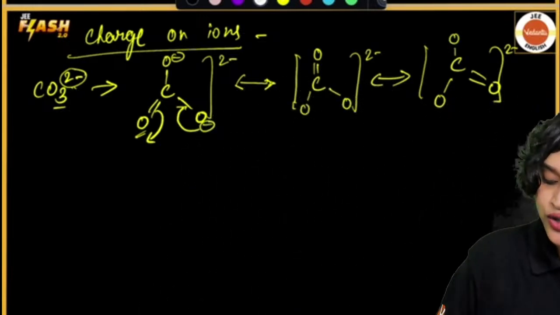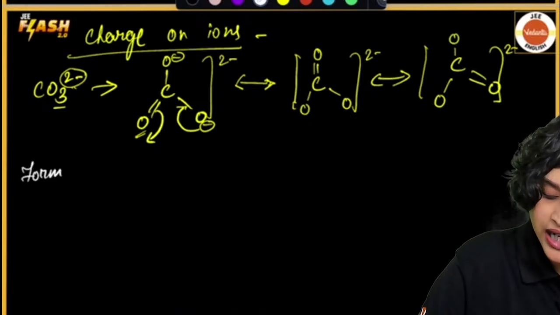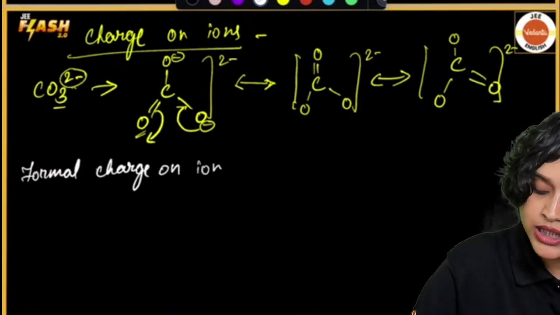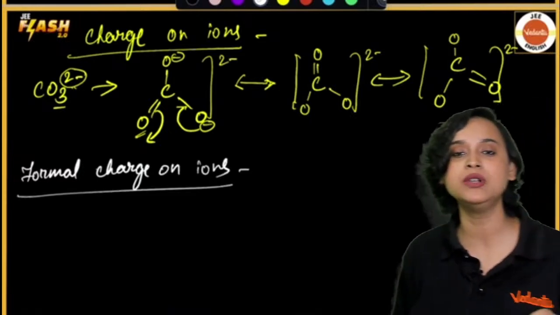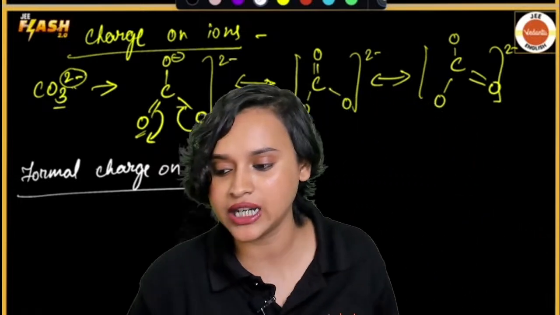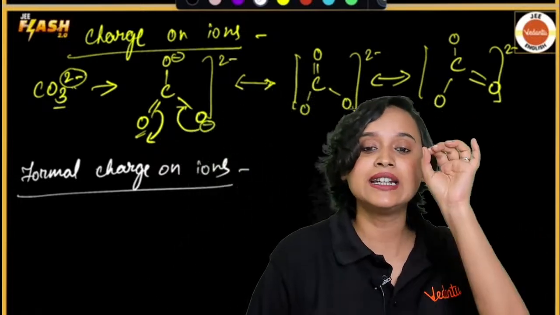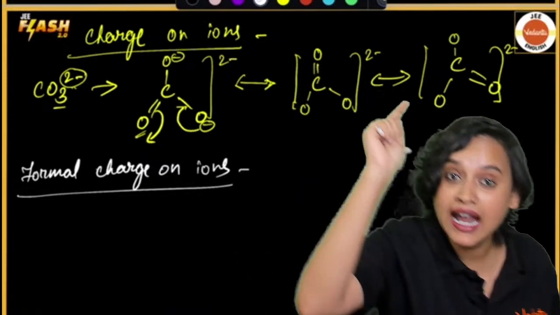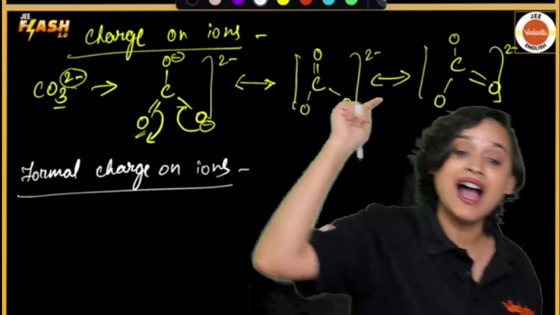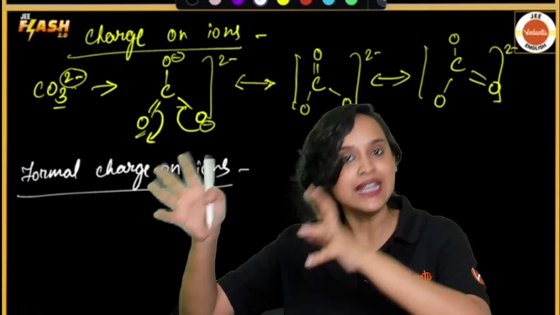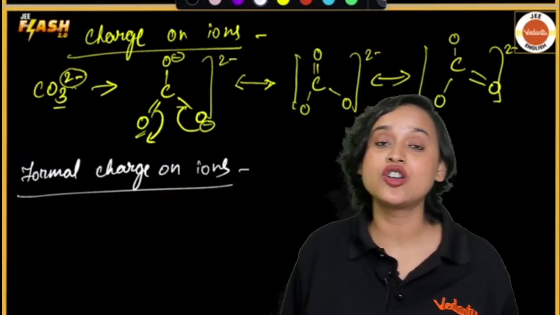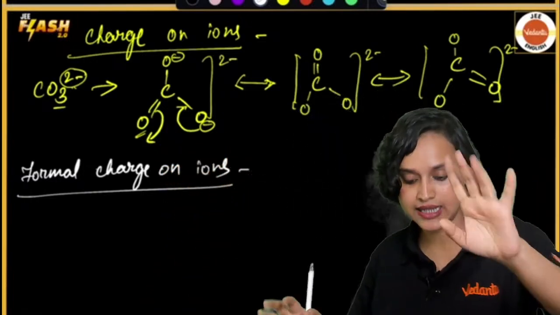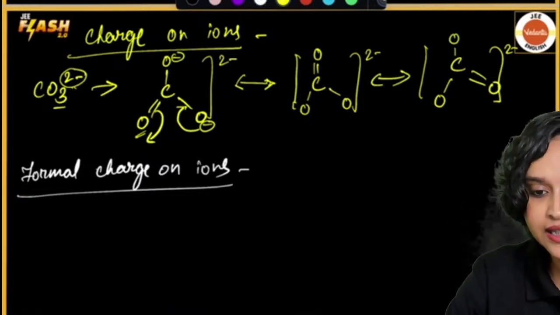Now, I have just told you that we come across a different term called formal charge on ions. And what is a formal charge on an ion? You have to understand, it is the difference between the number of valence electrons of that atom in an isolated or free state and the number of electrons assigned to that atom in the Lewis structure. Didn't understand? Let me write it again. It's there in your NCERT as well. Let me write it, then I think you will be able to understand.